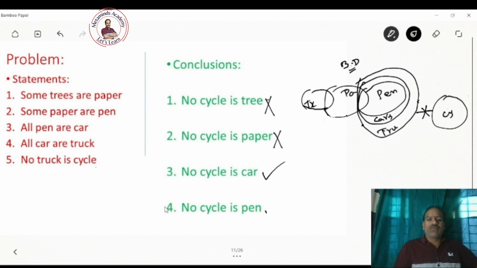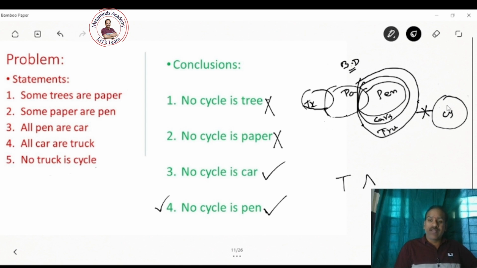Now coming to the fourth conclusion, no cycle is pen. Here clearly you can see from the given basic diagram that no cycle is pen, right? There is no intersection between cycles and pens. Therefore, no cycle is pen must be true. It is true in the basic diagram, and also an alternative diagram is not possible.